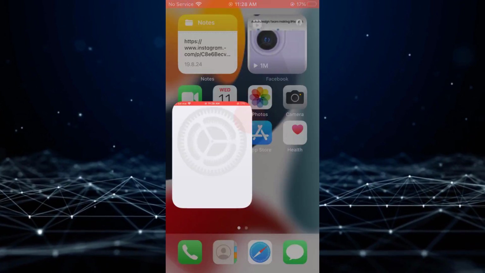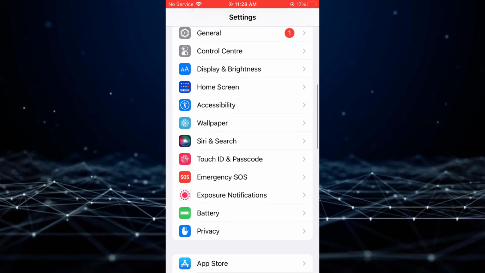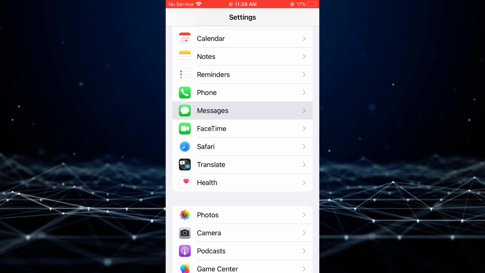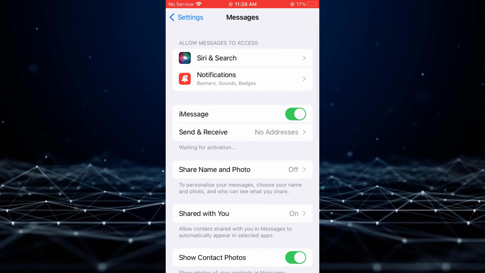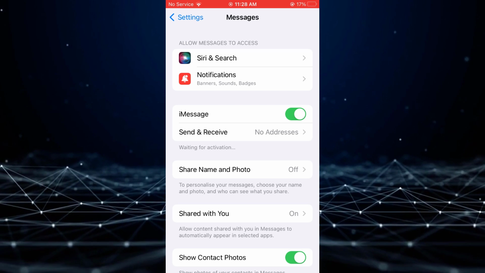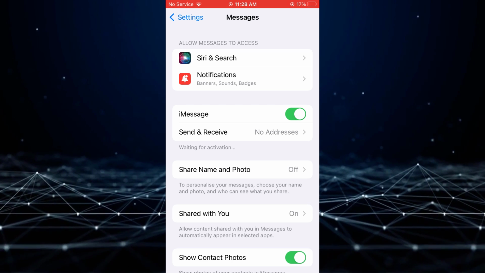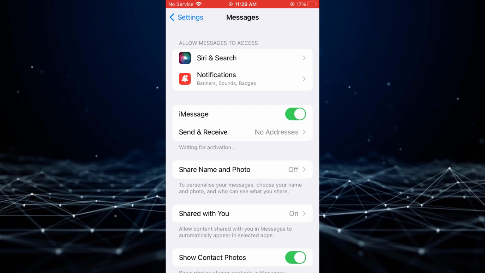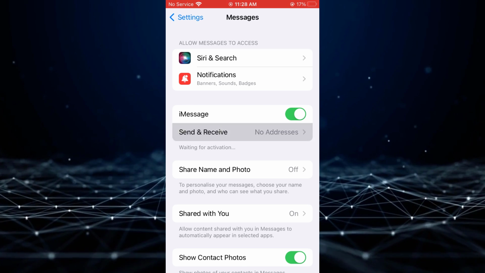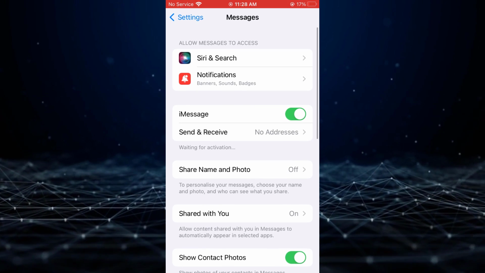Next, go to your phone settings. Scroll down to Messages, and click on it. If you are expecting a text message, go to Send and Receive. There, you can select the emails and phone numbers from which you can send and receive messages.